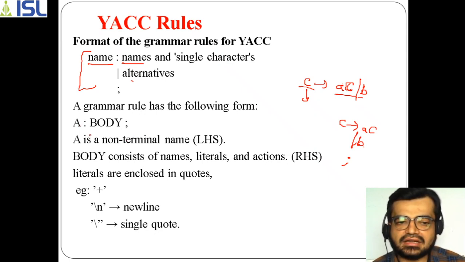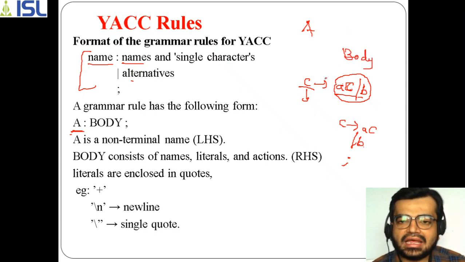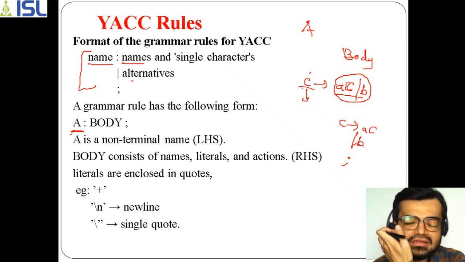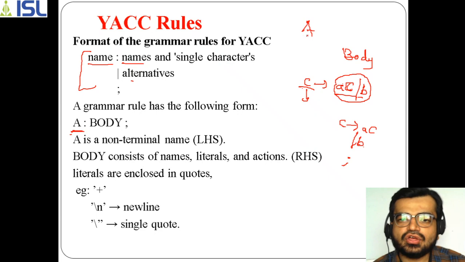For example, A is a non-terminal on the left hand side. On the right hand side, whatever terms you have, for example if you consider this production C of AC or B, this combination of AC or B you can call a body. And here on the left hand side just C is there, so you can call it the non-terminal name, the LHS part, because it is on the left hand side. You name it whatever name you have.